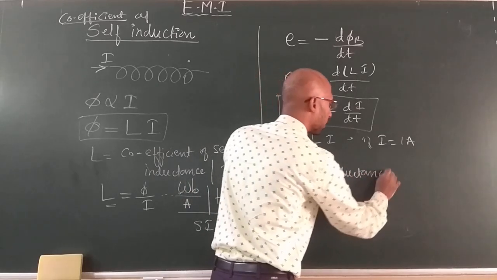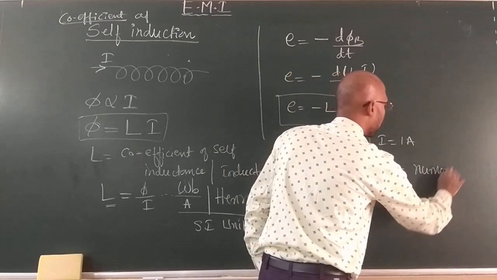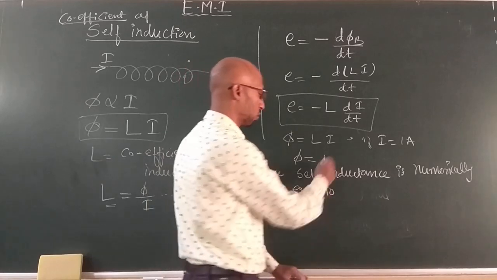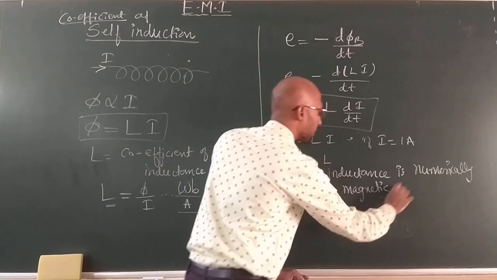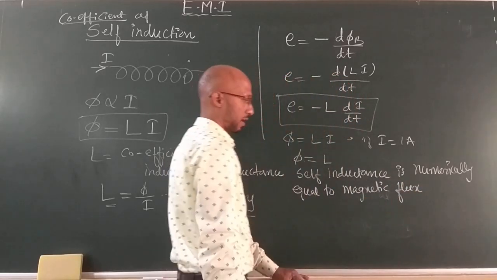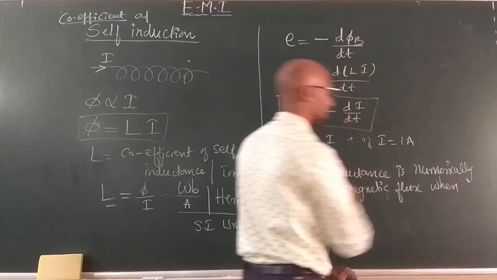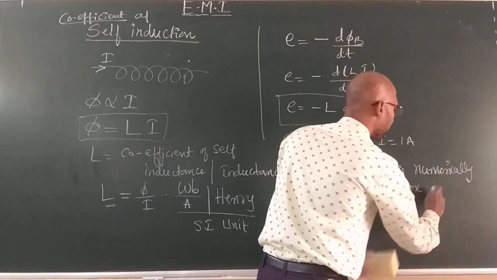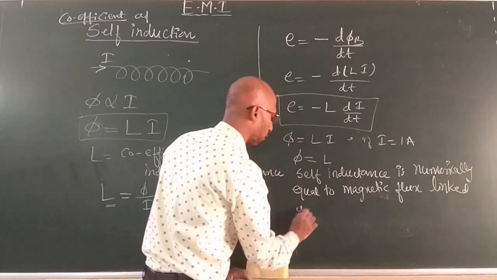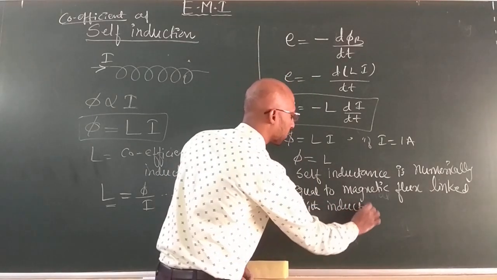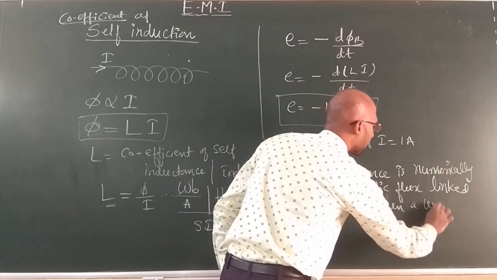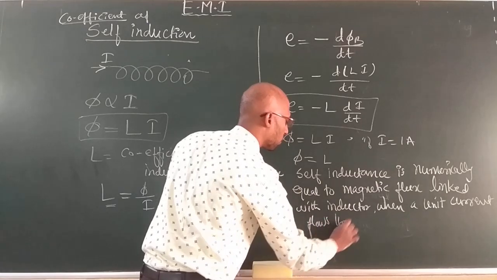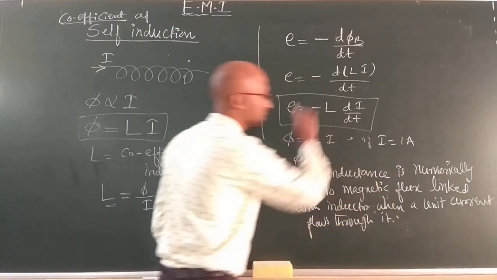I write it down: self-inductance is numerically equal to the magnetic flux linked with the inductor when a unit current flows through it. Next definition I write down, you have to understand.